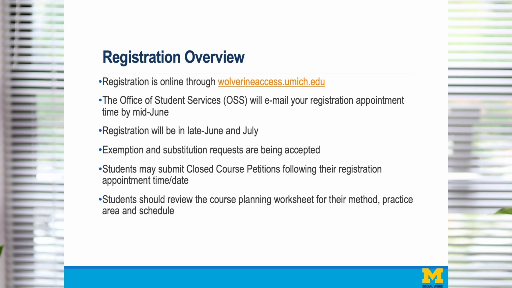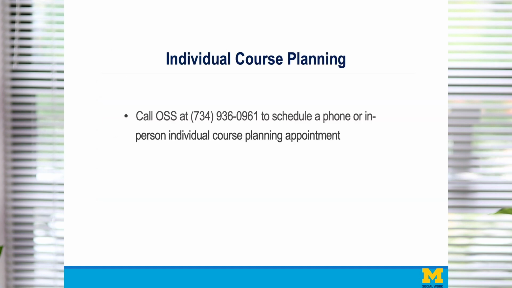We don't use the function on Wolverine Access for waitlists. You can't get an override from a faculty member to get into a course. If you want to get into a closed course, you have to follow the petition process. And once again, you should review the course planning worksheet so that you're familiar with the requirements for your concentration combination. Oftentimes students benefit from sitting down or talking on the phone in a course planning meeting with a course planning specialist in our Office of Student Services, and we encourage you, if you'd like to discuss your scheduling in more detail, to give us a call and set up an appointment.